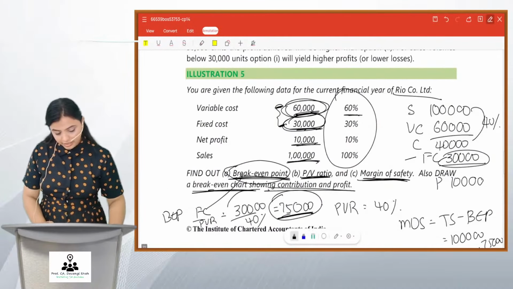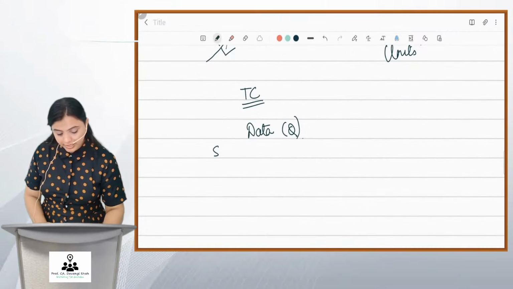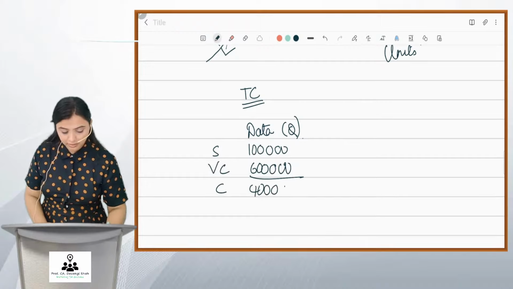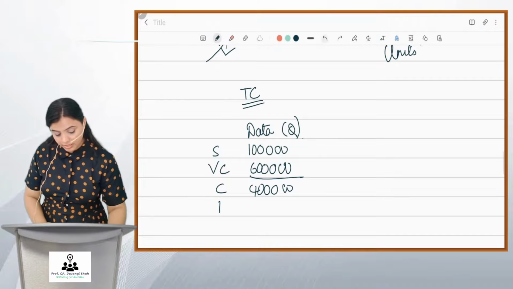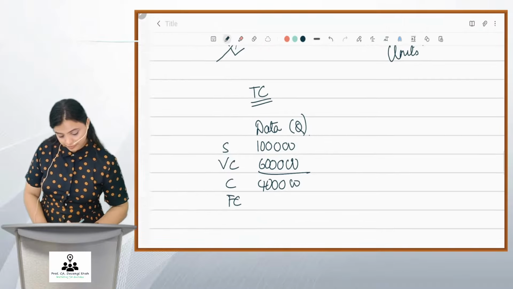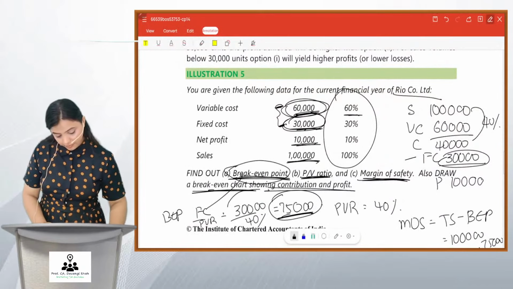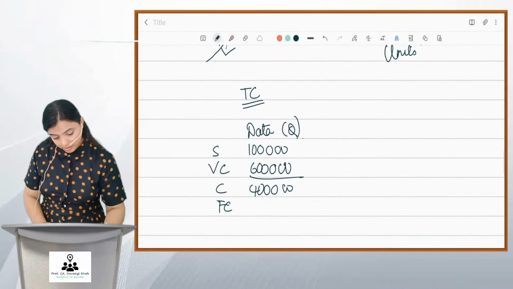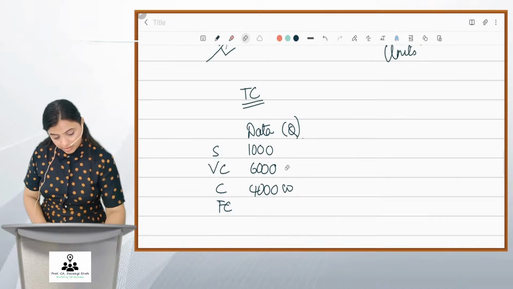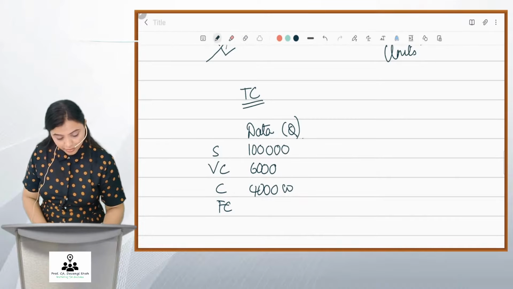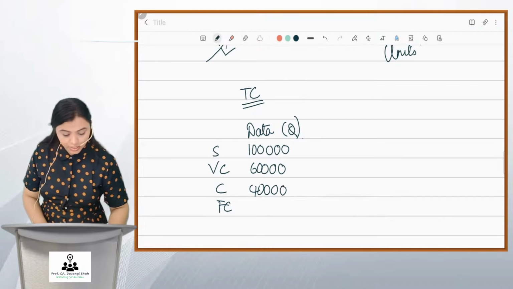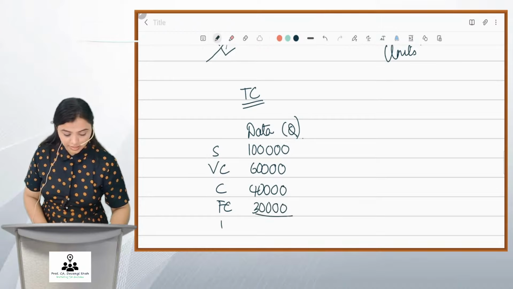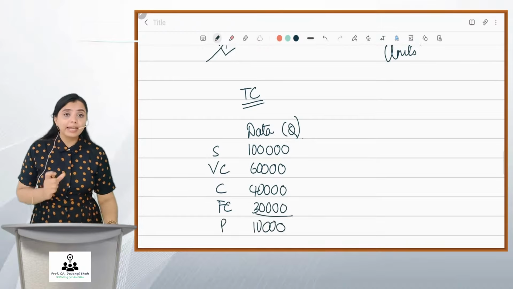Where sales is 1 lakh, variable cost is 60,000, contribution is 40,000, fixed cost is 30,000, your profit is 10,000. Okay, one data is given.